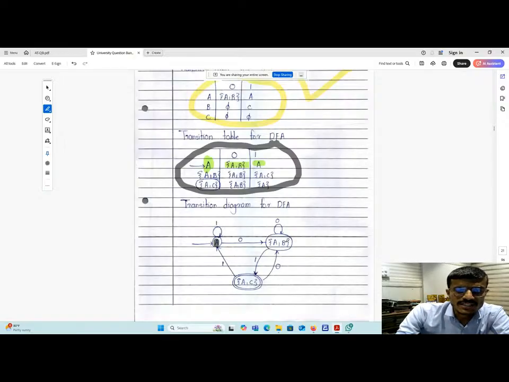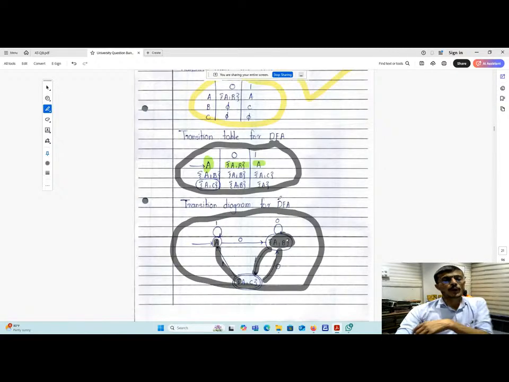A on a zero transition goes to AB together. Then AB on a zero transition stays at itself. AB on a one transition goes to AC. Then AC on a zero transition goes to AB, and AC on a one transition goes to A. So that's all. That is the DFA.